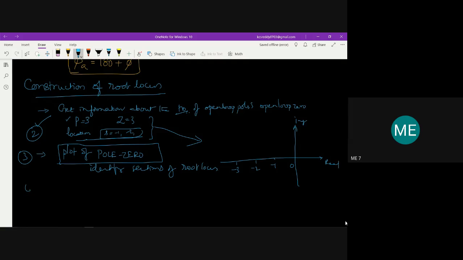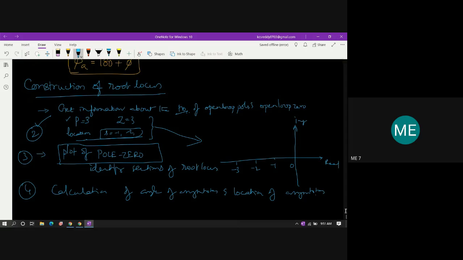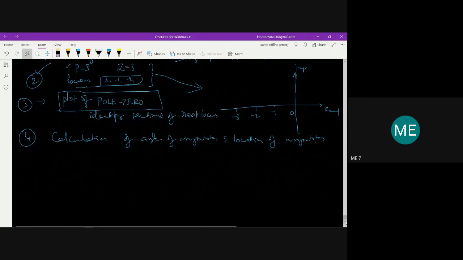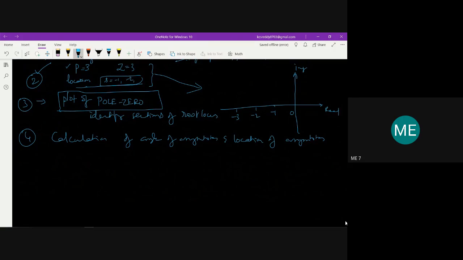Then next is the calculation of the angle of asymptotes and the location of asymptotes. This is the thing which you need to find out. As I told, rule 4 depends on rule 2. The possible cases are p greater than z, p less than z, or p equal to z. Only in the first two cases, the fourth step is taken.